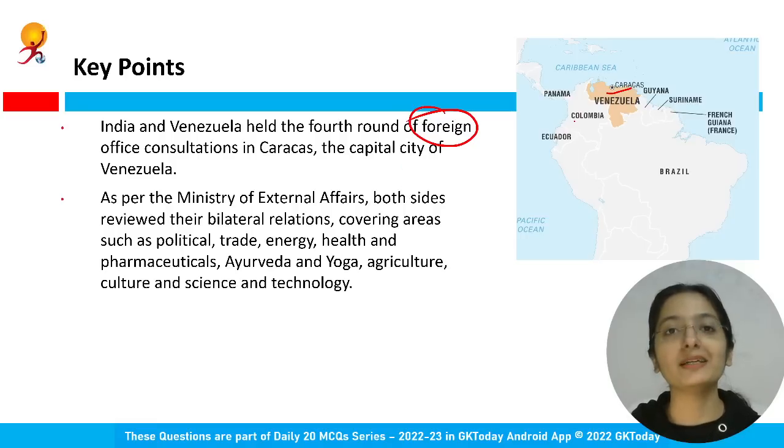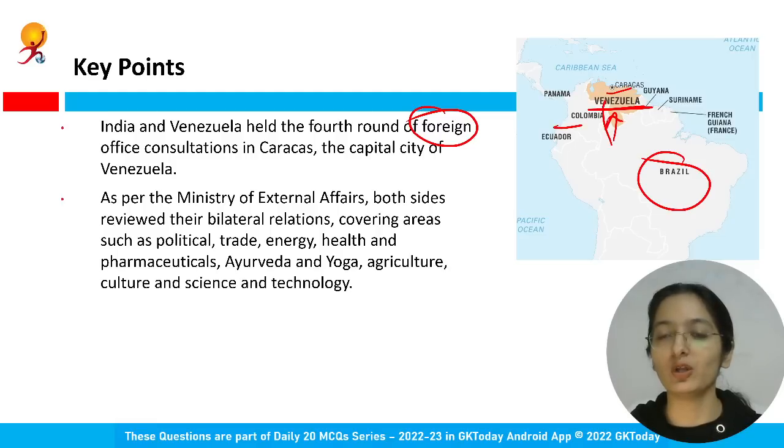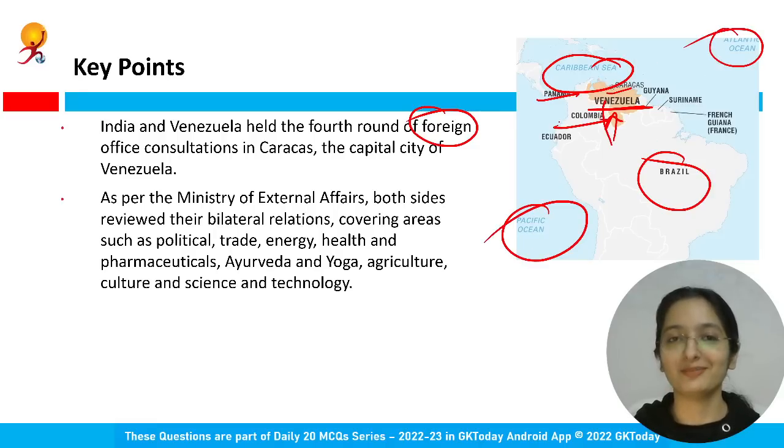Now, important is the map. Where is Venezuela? Let us go to South America. Here is Brazil. Brazil is bordering Venezuela, Colombia, Panama, right? And the Caribbean Sea. The Pacific Ocean is there. Above it is the Atlantic Ocean. But you can have a look at more pictures of it in the map.